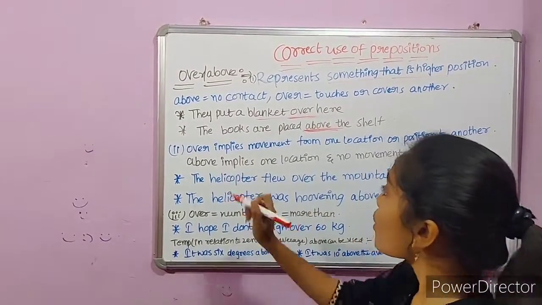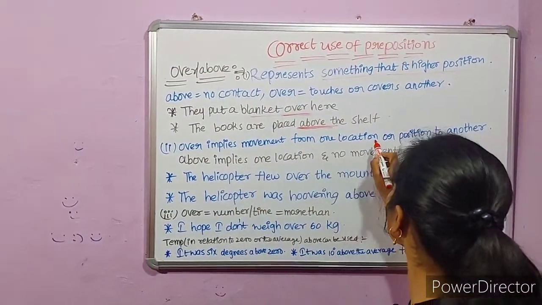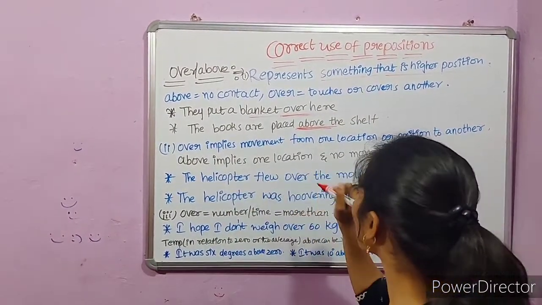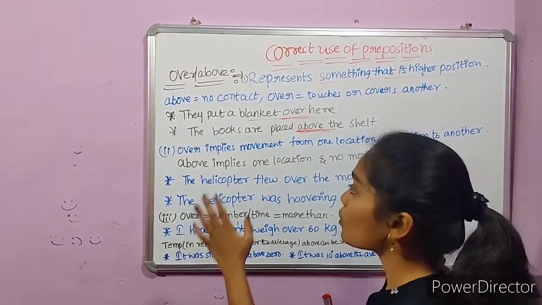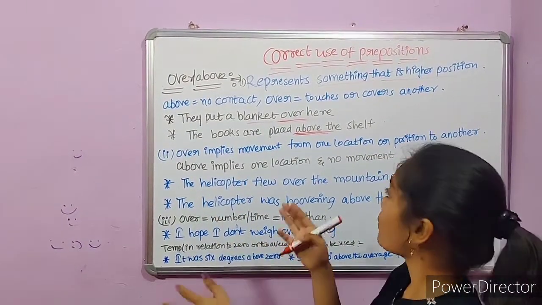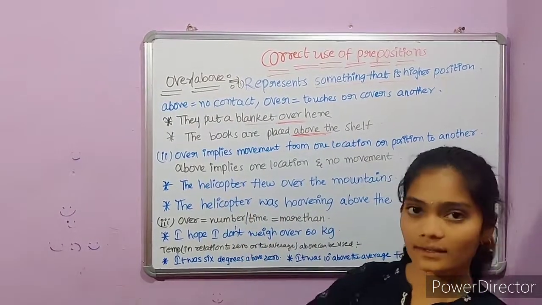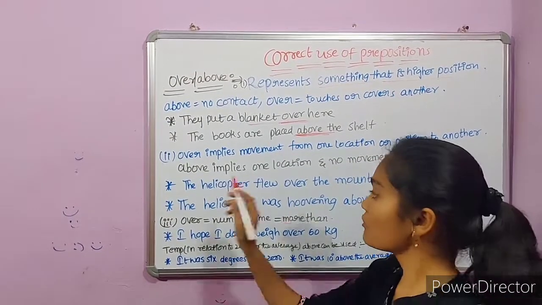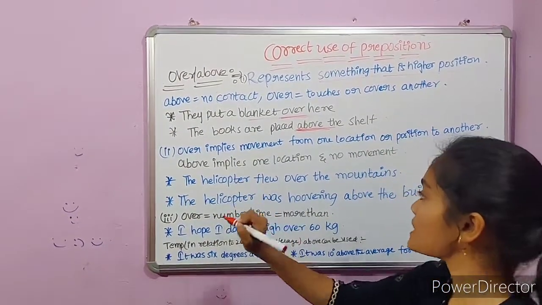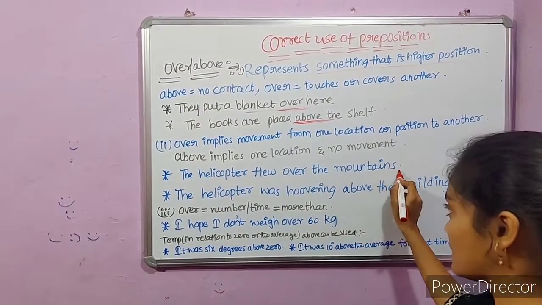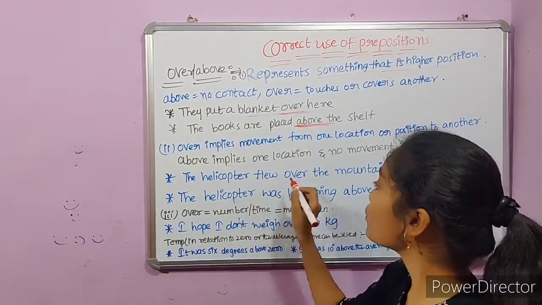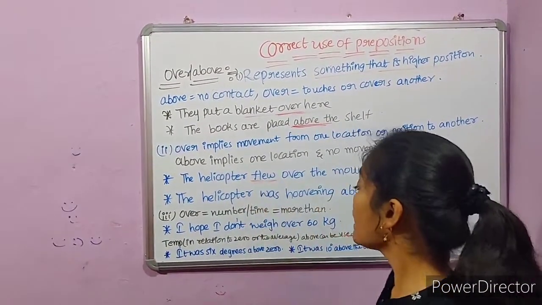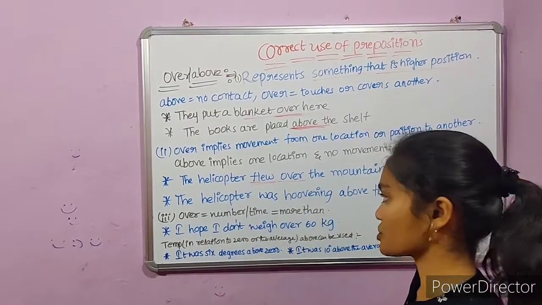And the second one is, over implies movement from one location or position to another, and above implies one location and no movement. Over preposition is used when there is a movement from one place to another place, but above is used when there is no movement from one place to another place. For example, the helicopter flew over the mountains. Here there is a movement. Helicopter flew shows a movement, right? Therefore, we use over preposition here.